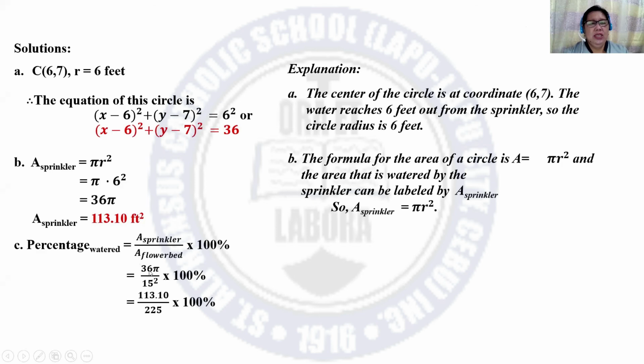You may change 36 pi into 113.10 over the square of 15, which is 225, times 100%. So the percentage watered is 50.27%.